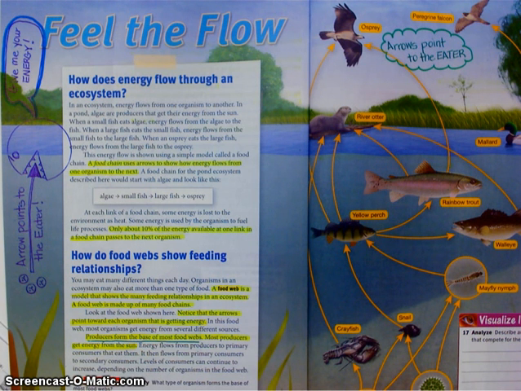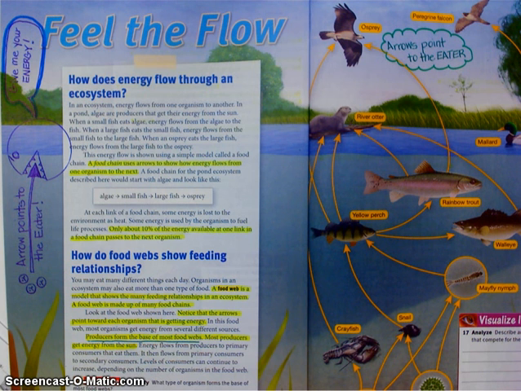In an ecosystem, energy flows from one organism to another. In a pond, algae are producers that get their energy from the sun. When a small fish eats algae, energy flows from the algae to the fish. When a large fish eats the small fish, energy flows from the small fish to the large fish. When an osprey eats the large fish, energy flows from the large fish to the osprey.